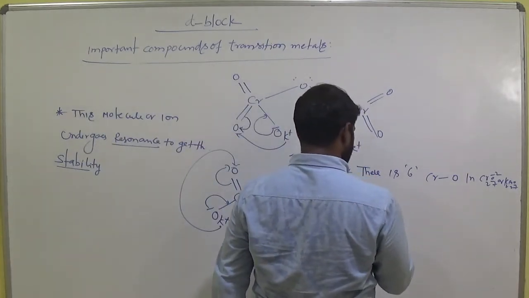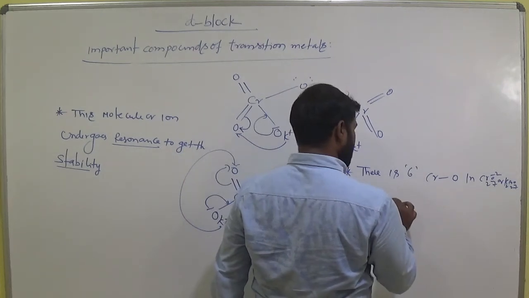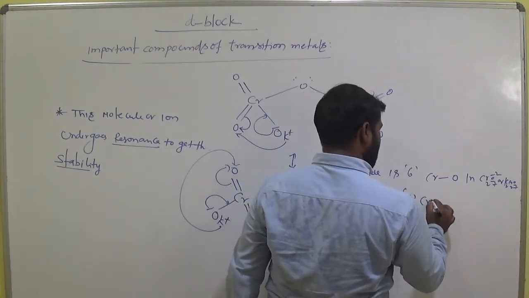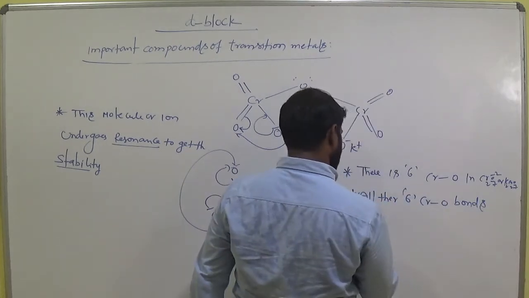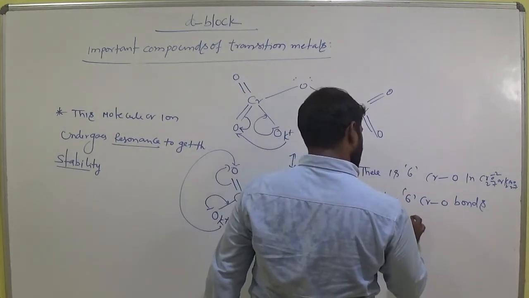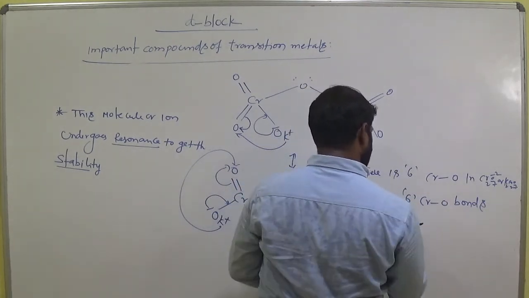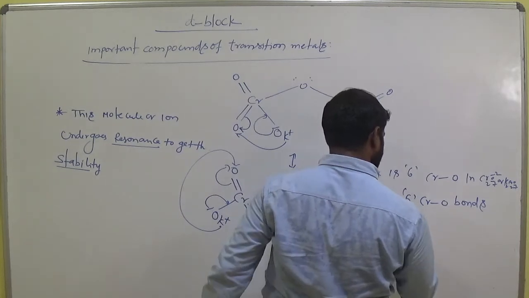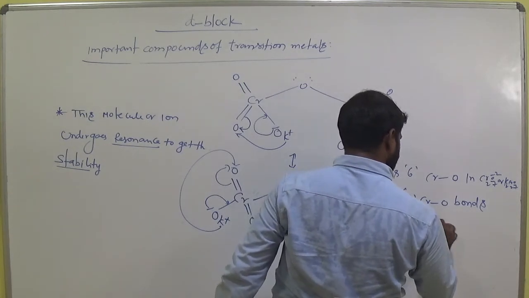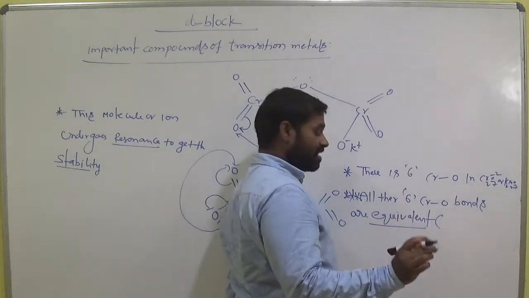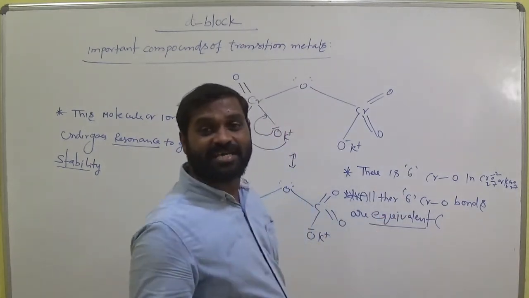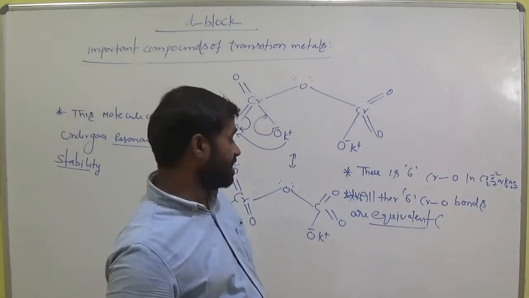Now, this is important. All the 6 Cr-O bonds are equivalent. Equivalent means they have the same bond length, or they maintain the same nature.